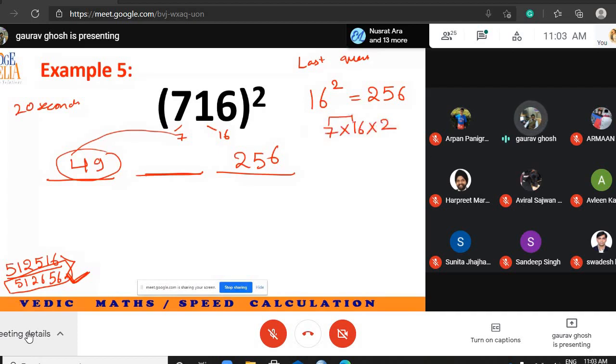In the middle I write 7 into 16 into 2. What is 7 sixteens? 112, into 2, this is again 224. So now you adjust. You write 56 here, shift 2 here. It becomes 226. So 512656. Yes, the second is correct.